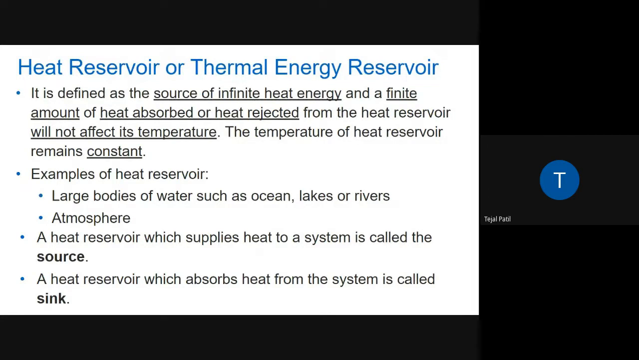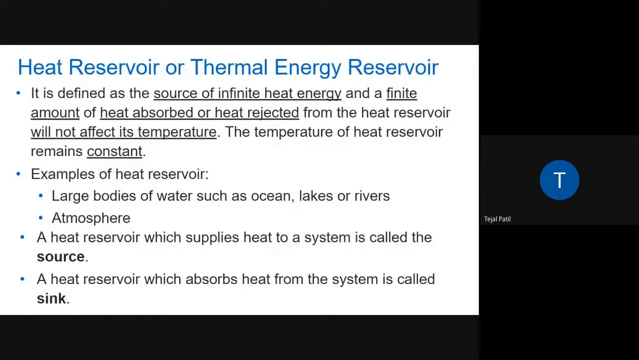Again, there are two types of heat reservoir. If the heat reservoir is continuously supplying heat to the system, then it is known as the source. I have just given you the example of a bowl of ice. What the ocean water is doing is continuously supplying its heat towards that bowl of ice. So the ocean is now a source.